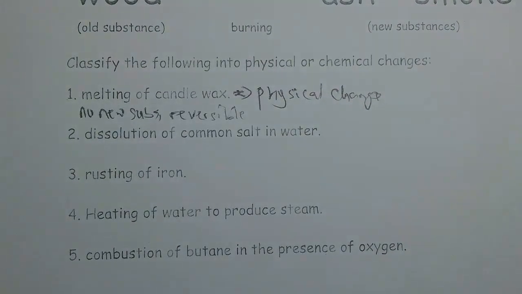Number 2 says the solution of common salt in water. Common salt is the salt we eat, basically sodium chloride. When sodium chloride dissolves in water, no new substances are formed.